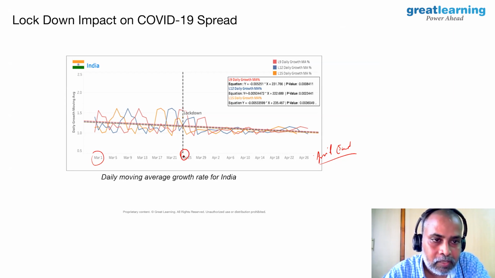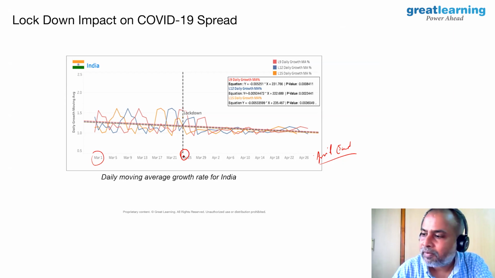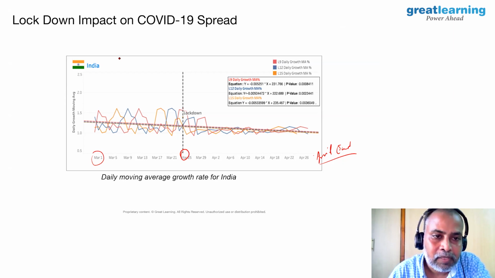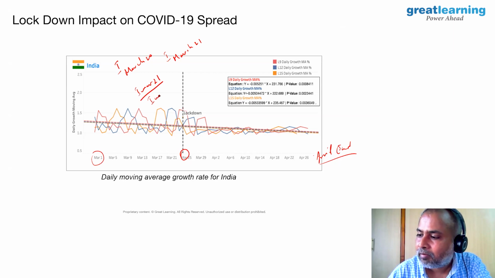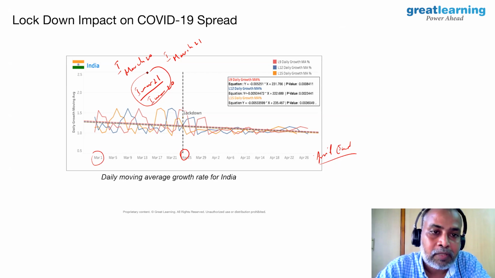Every day you get the number of infected people, and the government releases this number. So for example, on March 20th you have a number of infected people, and on March 21st you have a number of infected people. Now you take the ratio: March 21st infected people divided by March 20th infected people. This is the growth rate we are looking at.